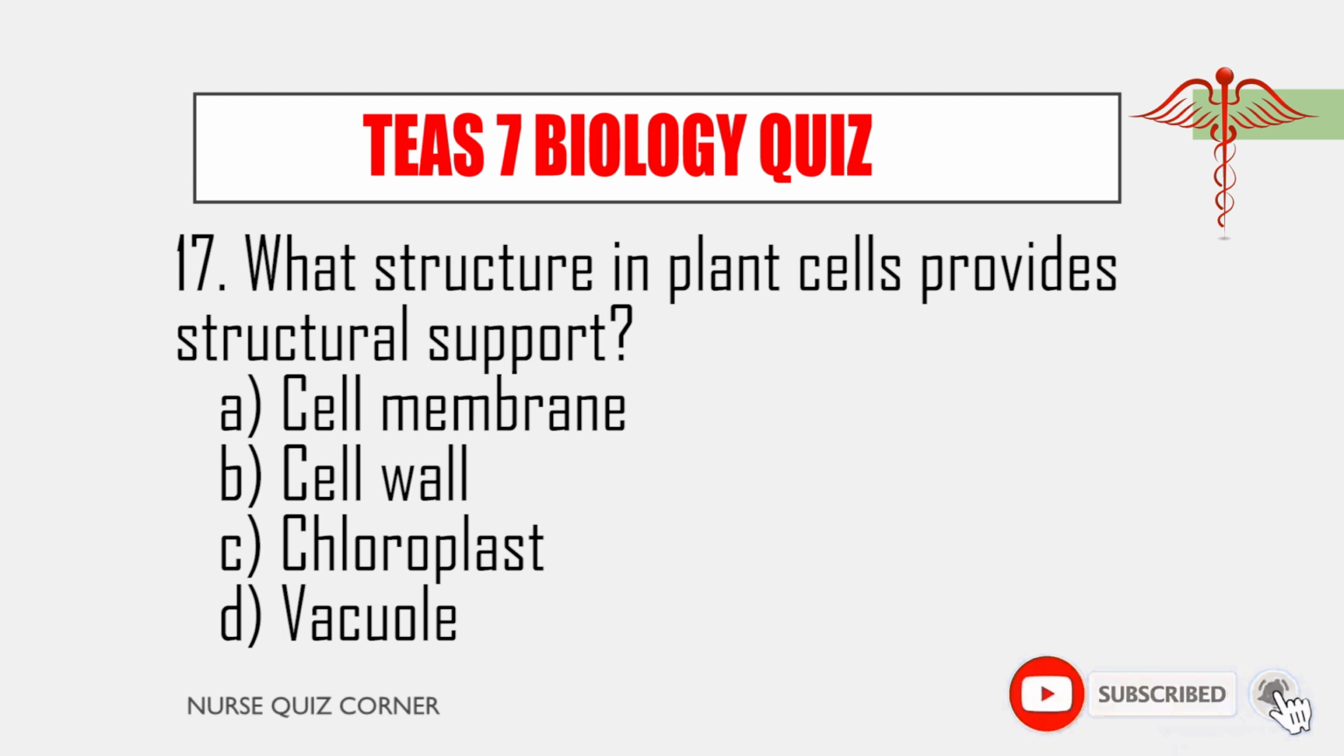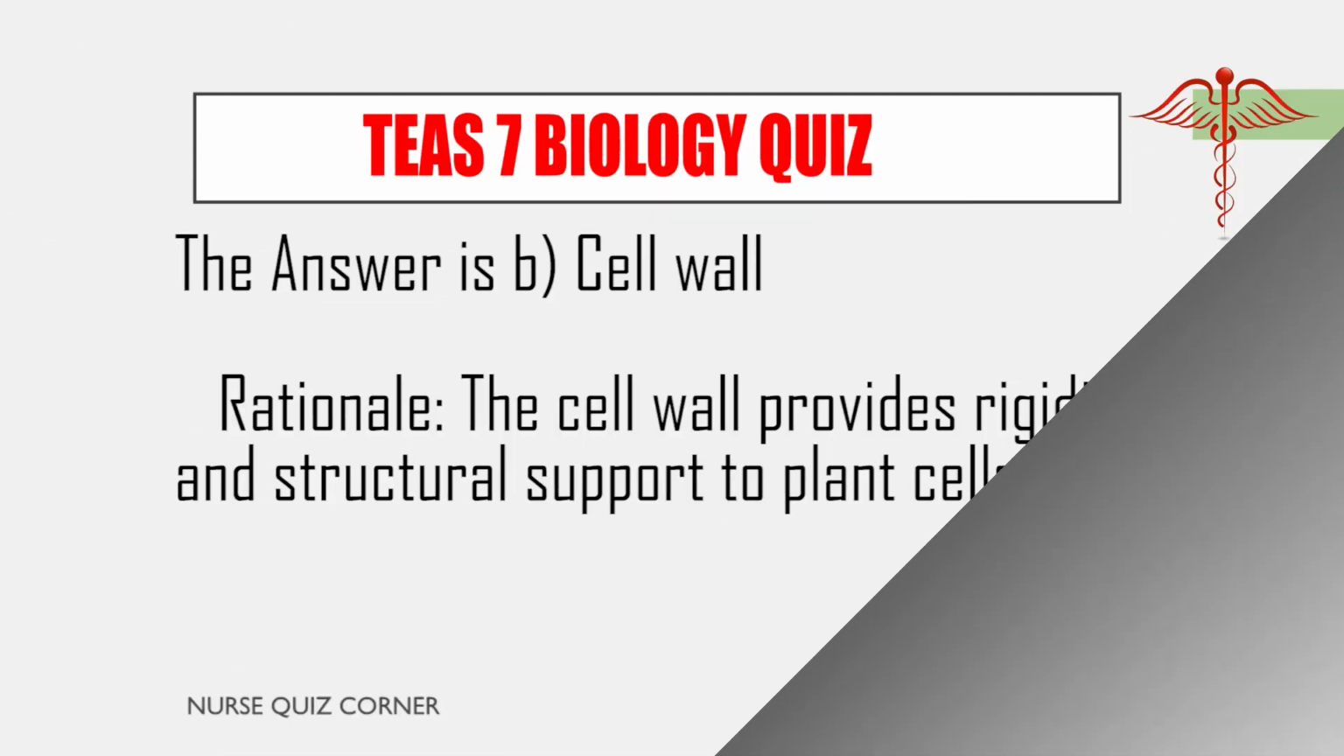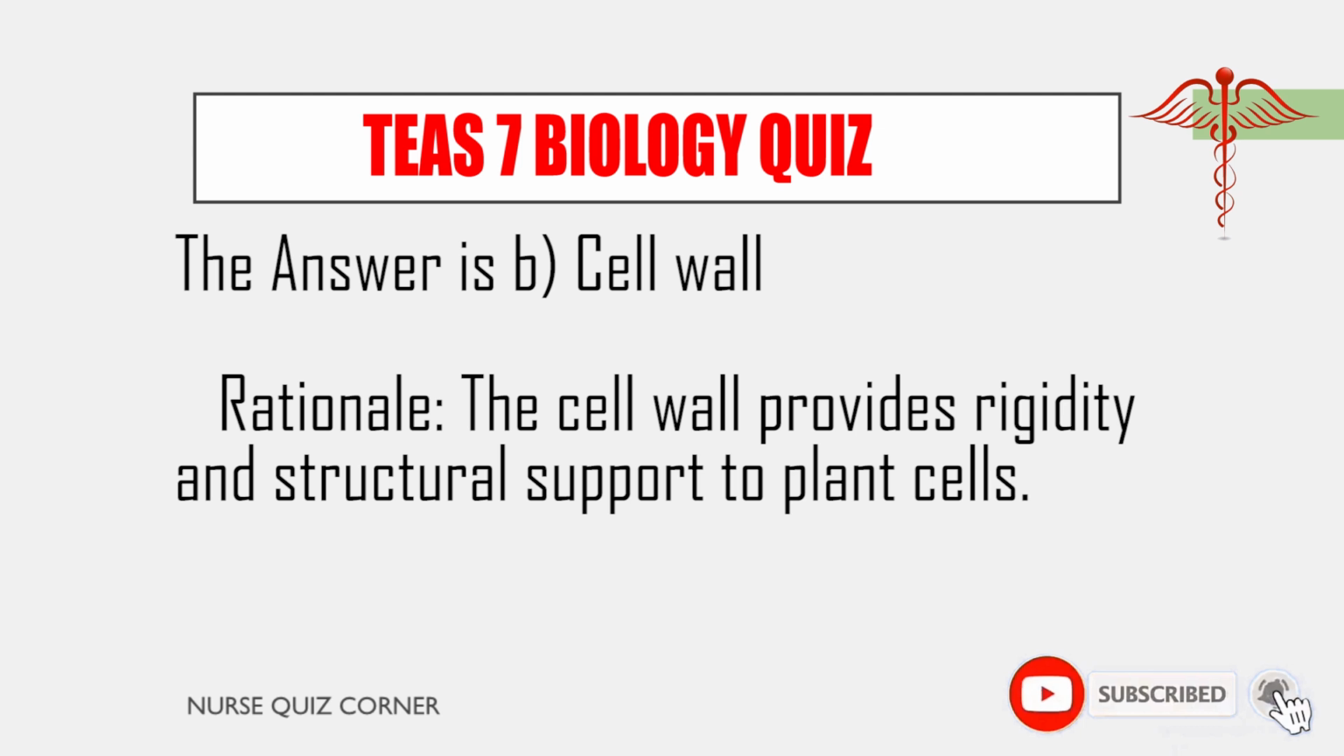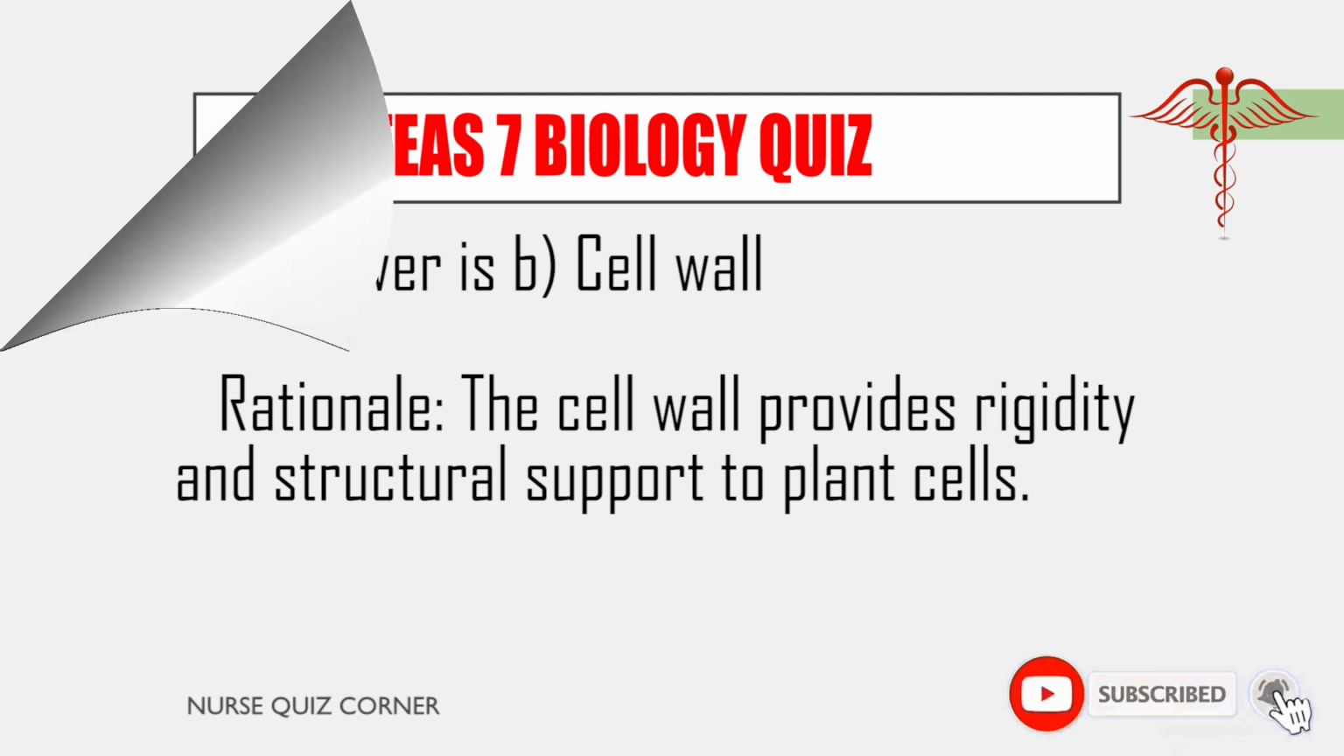17. What structure in plant cells provides structural support? A. Cell membrane. B. Cell wall. C. Chloroplast. D. Vacuole. The answer is B, cell wall. Rationale: The cell wall provides rigidity and structural support to plant cells.